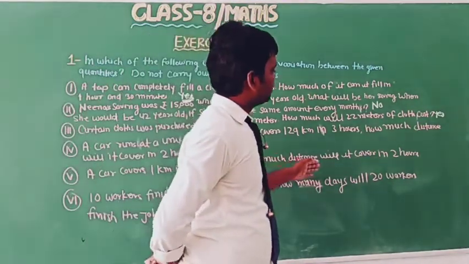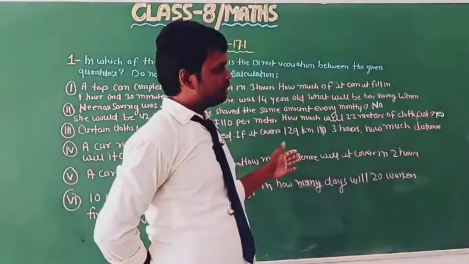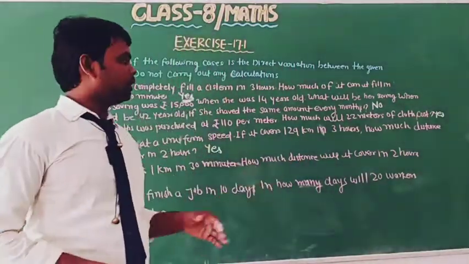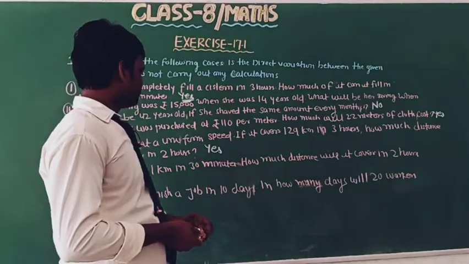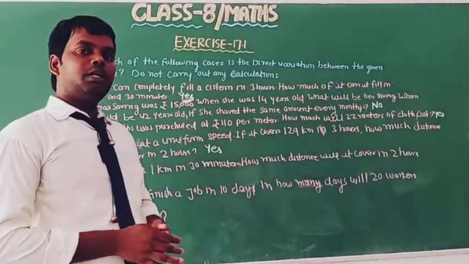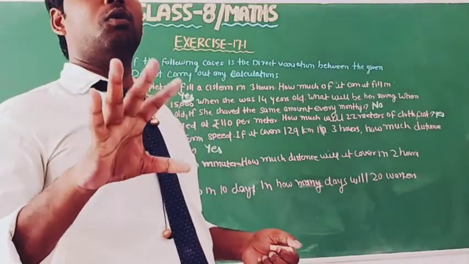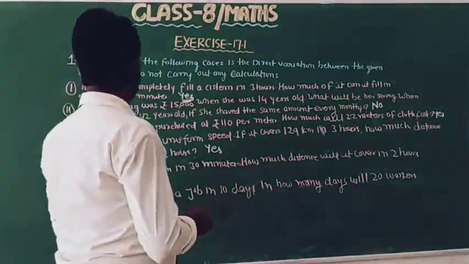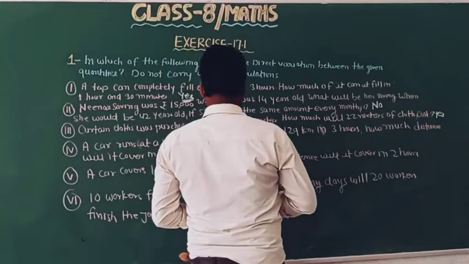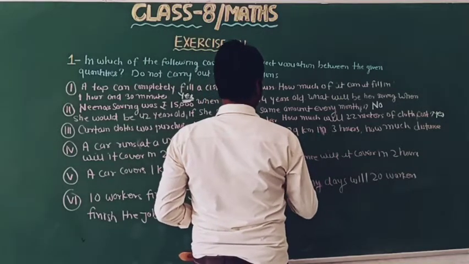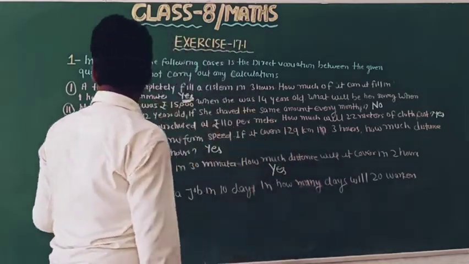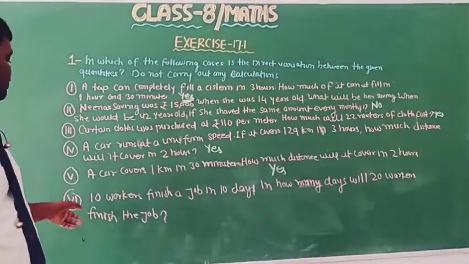Then we have to find how much distance is covered in 2 hours. As we know, when time increases, then more distance will be covered. So this is again direct proportion.